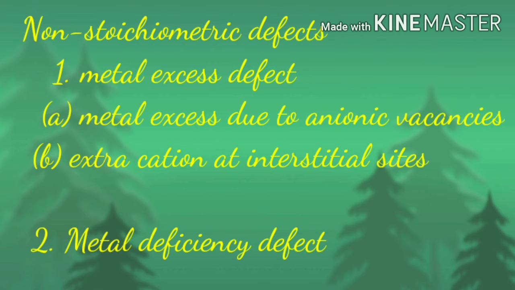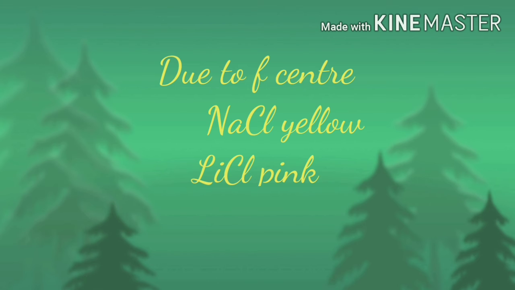After this, the sodium chloride crystal will become yellow in color. This is due to the electron undergoing an electronic transition in the visible region, and the emitted light is seen as yellow color. So the NaCl crystal is seen as yellow in color.